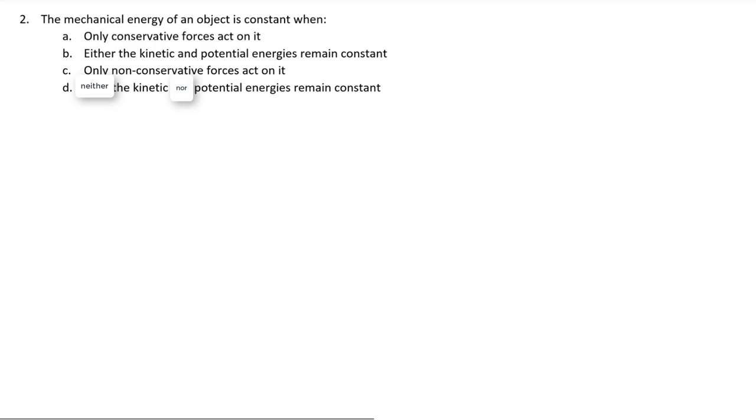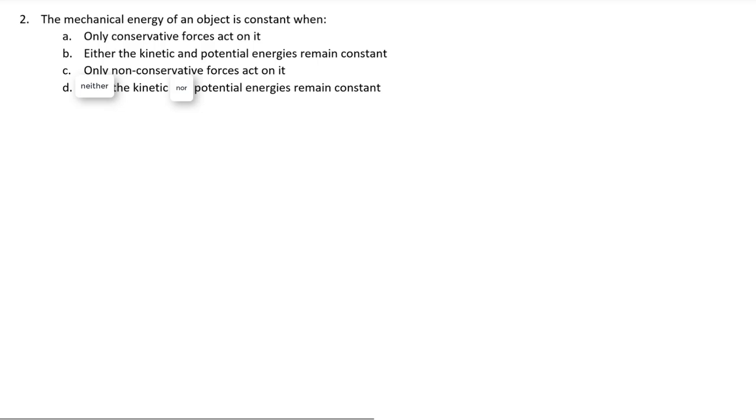Well, let's recall our definition of mechanical energy. Mechanical energy is defined as the sum of kinetic and potential energies. Therefore, if only one of the two is constant, we cannot say for certain if mechanical energy is conserved. If one is constant, the other may be changing, and therefore mechanical energy may be changing. Option D is also incorrect.